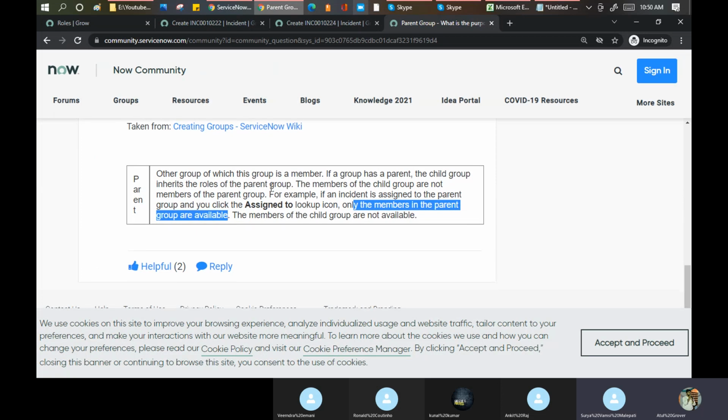So the only thing is that instead of giving one role to the child, better create a parent group and give the roles to that, so that it can hide the other roles from the parent itself. That is the purpose of this parent group here.